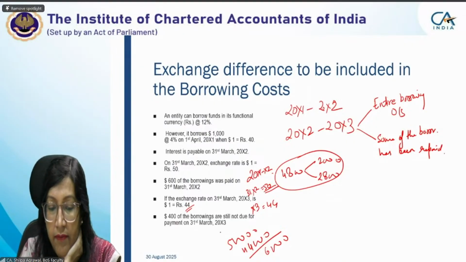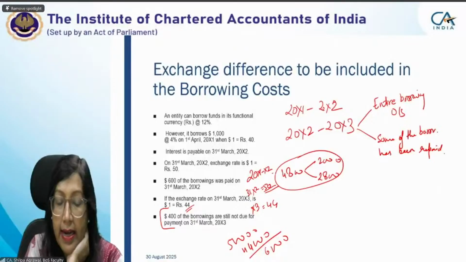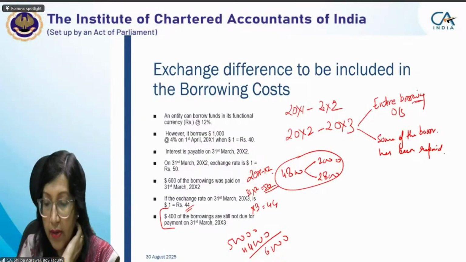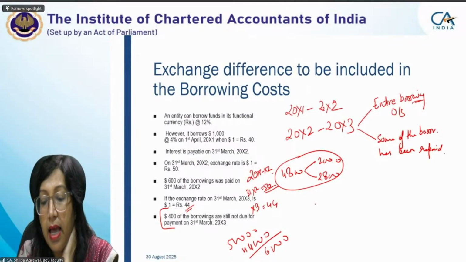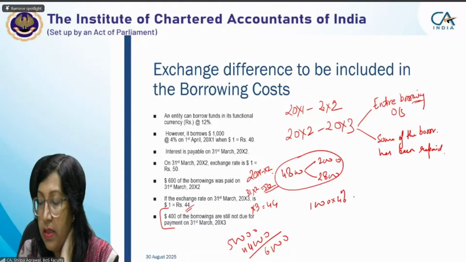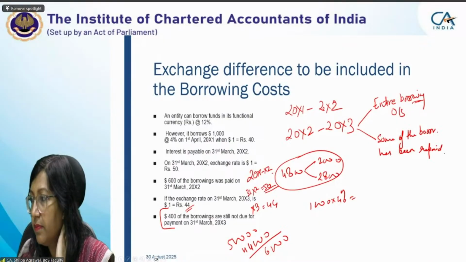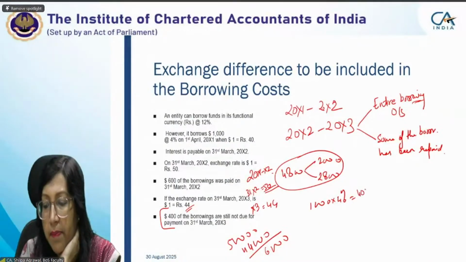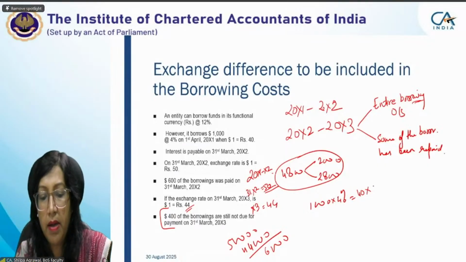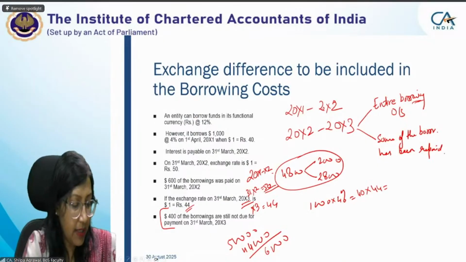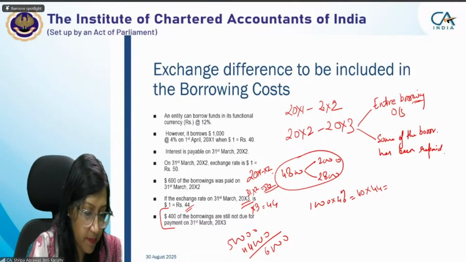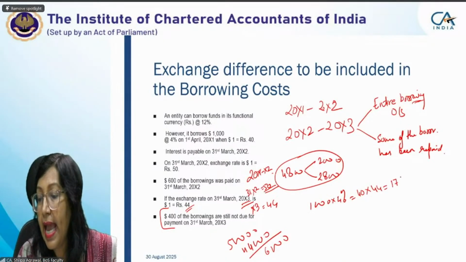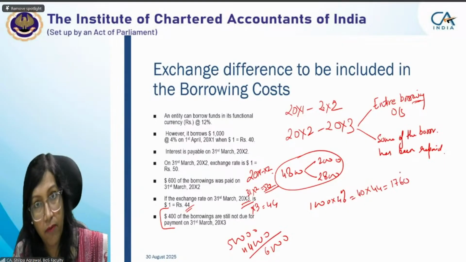In the second year we are not taking this 400 into consideration right now. We are assuming that we are having entire borrowing with us. Okay. In second year also, on 1000 at 4%, you got 40 rupees, and the exchange rate you have to pay at is now 44 rupees. Okay. On 31st March 20x3 you get a value of rupees 1760 as an actual borrowing cost which you are paying on foreign currency borrowing.